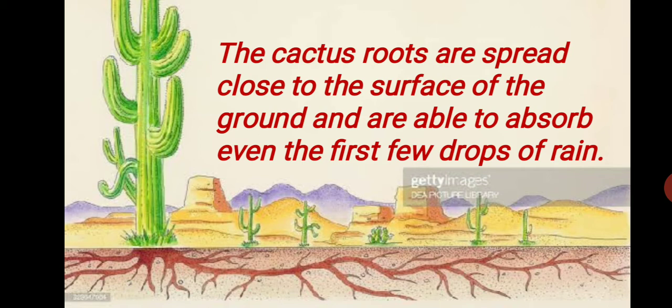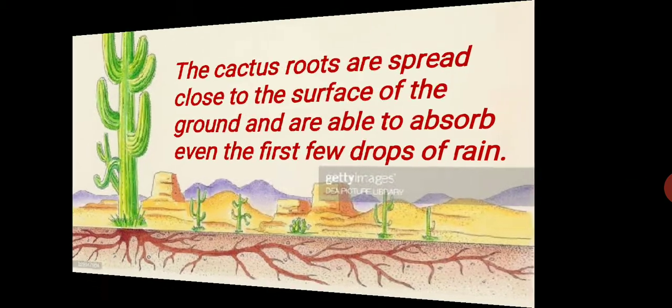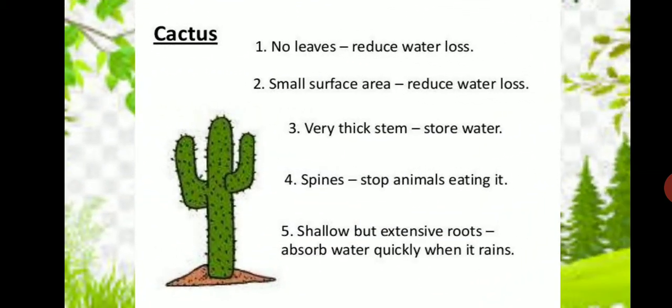So these are the adaptations in cactus plant. They do not have leaves, they have spines instead of leaves to reduce water loss, and they have small surface area. As you can see, these are covering less surface area of ground. That is also to reduce water loss. They have very thick stem, that is to store water, as the stem is storing water and food for the plant.